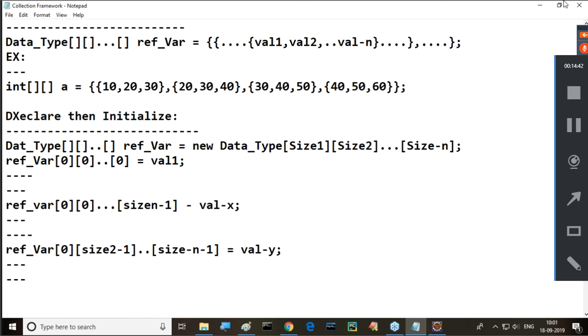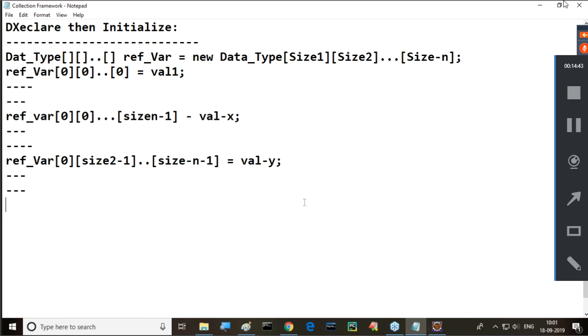Next one, finally, at each and every ending point we're providing here. Now reference variable of what next do we have to provide? Size 1 minus 1. Next one, size 2 minus 1, and so on. Size n minus 1 is equal to val z, semicolon. And over here we are able to provide this.